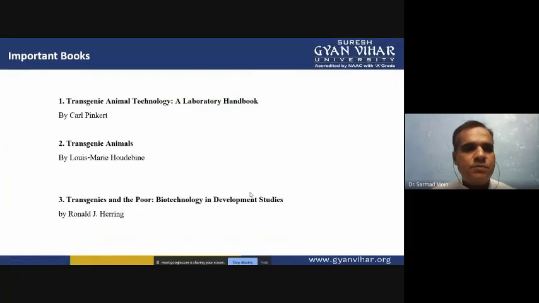Now we'll see some important books. First book is Transgenic Animal Technology, a Laboratory Handbook by Carl Pinkert. Second book is Transgenic Animals by Louise Mary Audubon. Third book is Transgenics and the Poor, Biotechnology in Development Studies by Ronald J. Harry. If you want to study further, you can utilize all these books.